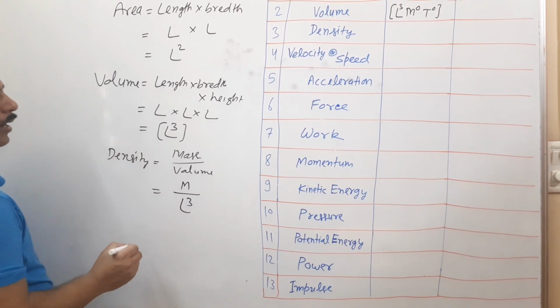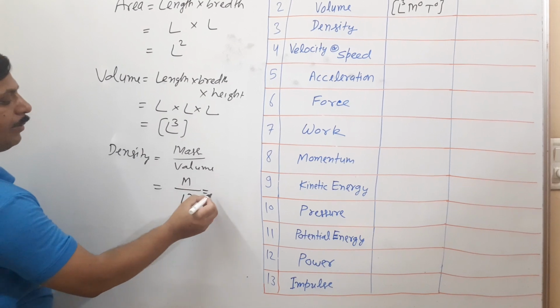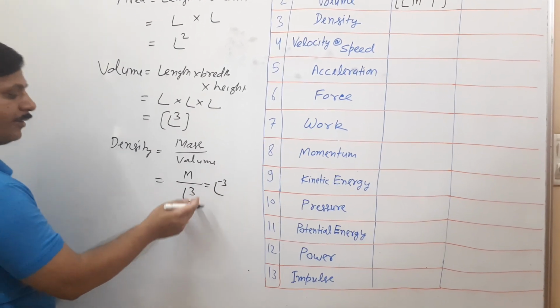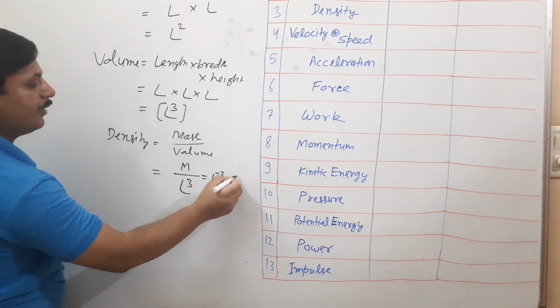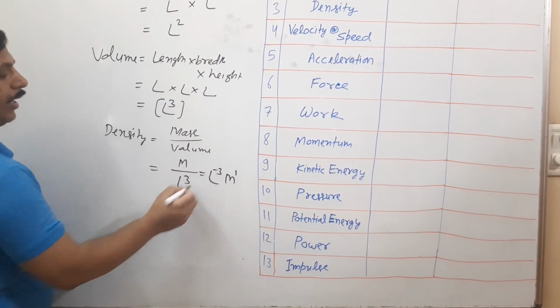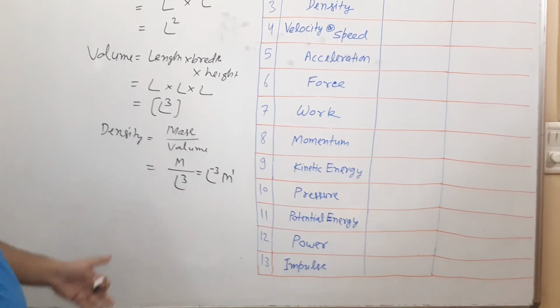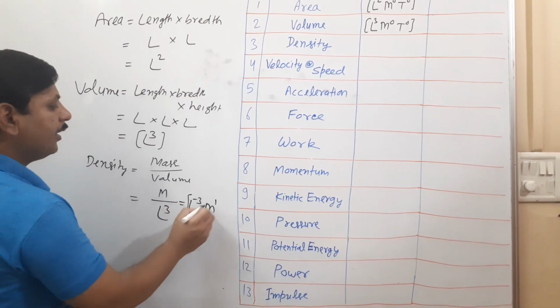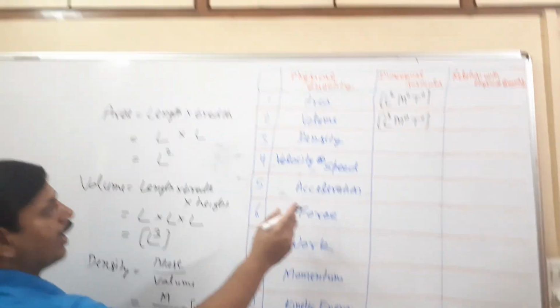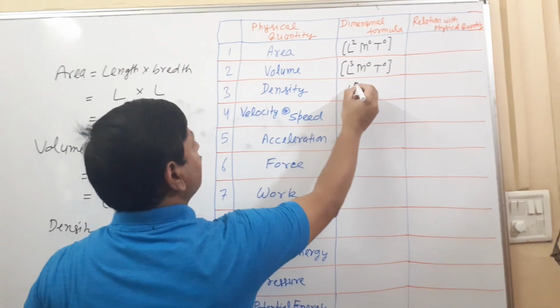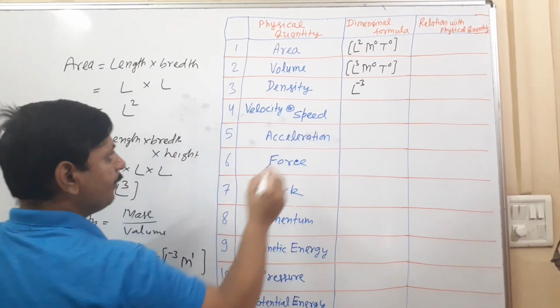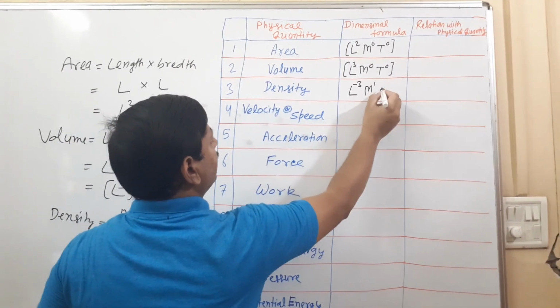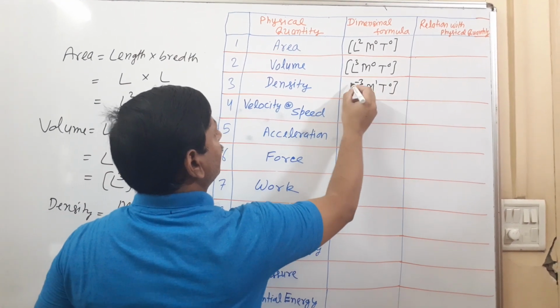So M upon L cube will become L raised to minus 3, M raised to 1. And there is no T, so T raised to 0. So the dimension formula of density is L raised to minus 3, M raised to 1, T raised to 0.